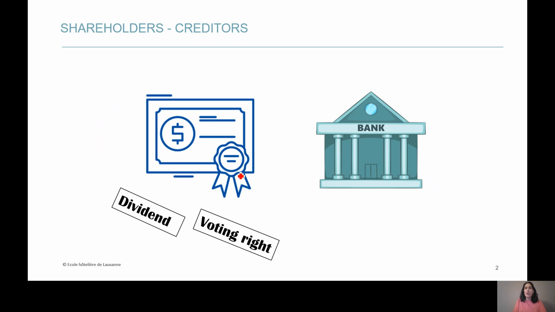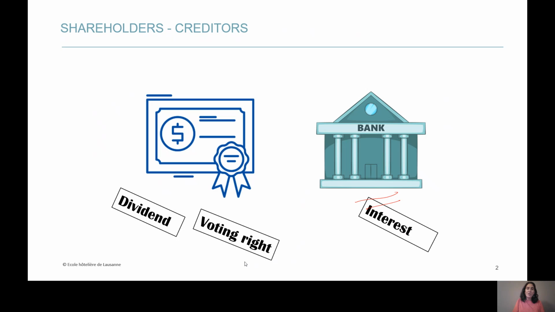In the case of a creditor, here if I'm talking about the bank, so when do I have to deal with a creditor? When I take a loan, when I borrow money from my creditor. If I am in the shoes of the company, I will be the debtor. The company borrows money from the creditor, the bank. In the case of a loan, we don't talk about dividends anymore, we talk about interests. And interests are paid on a regular basis, every month, every 3 months, every year. And interests are fixed. It's not something that fluctuates according to what happens in the real world.